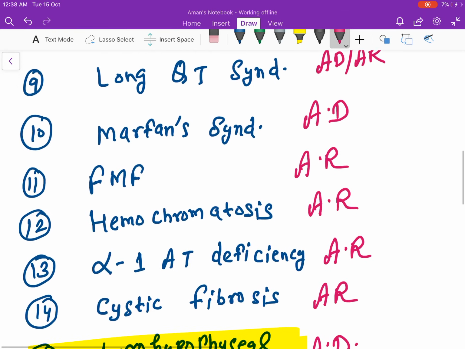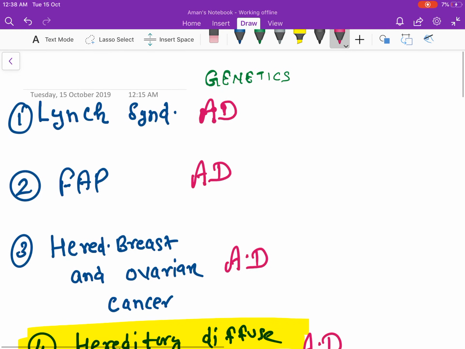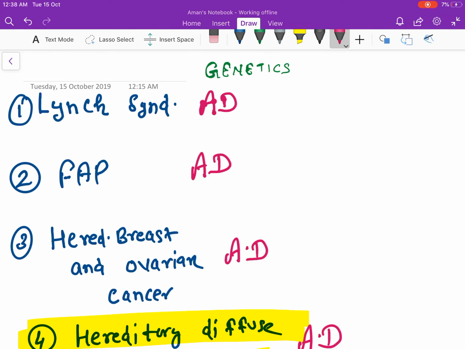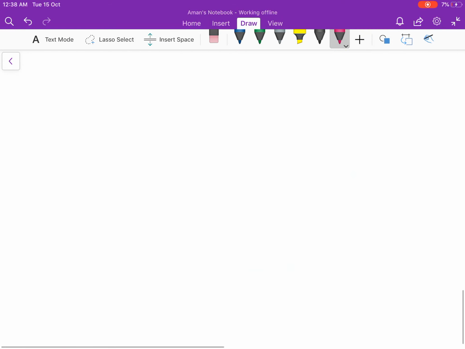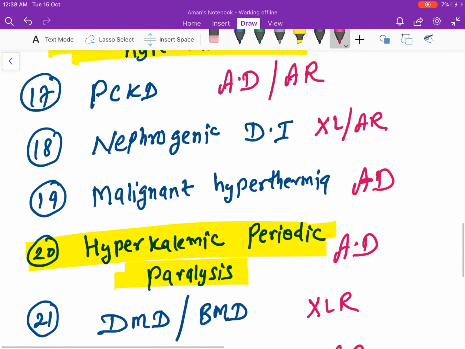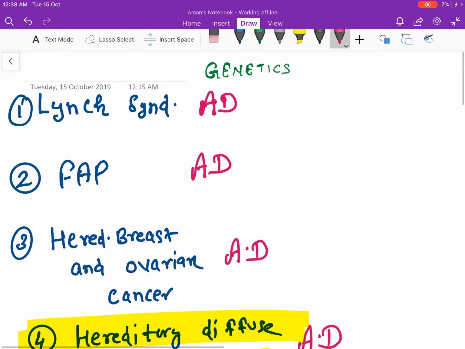So these are some important diseases. Expecting one short question in the exam from these 22 diseases. Very, very important. If they are not asking you about the mode of inheritance, what else can they ask? What else they can ask is the name of the gene. So what genes are associated with Lynch syndrome? The name of the genes in Lynch syndrome are